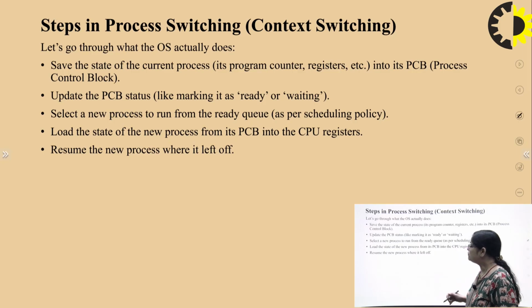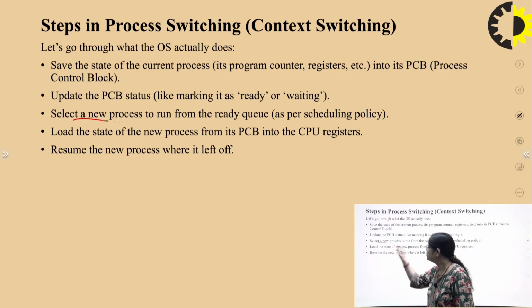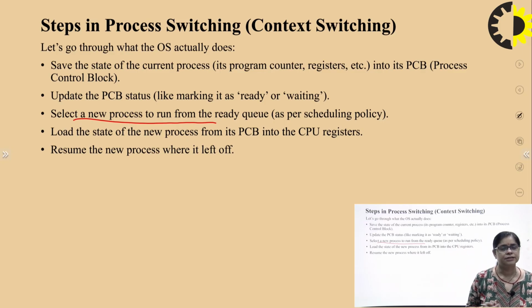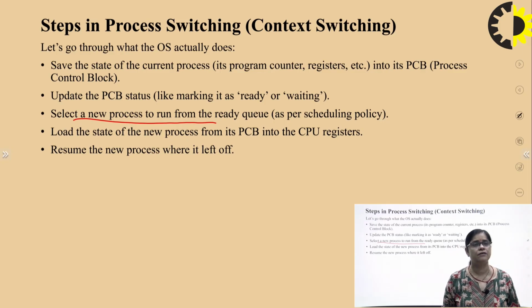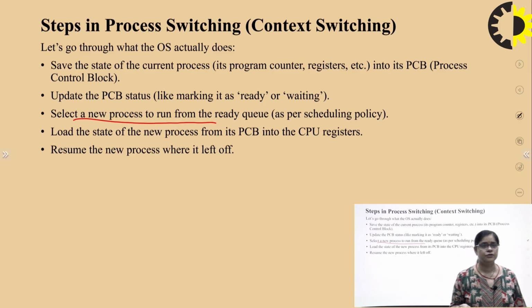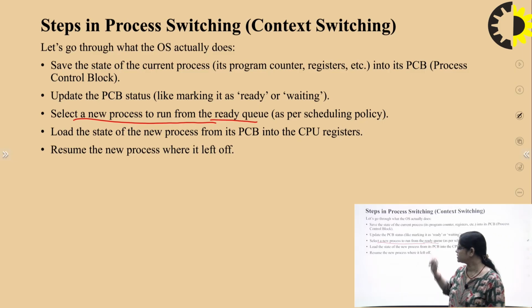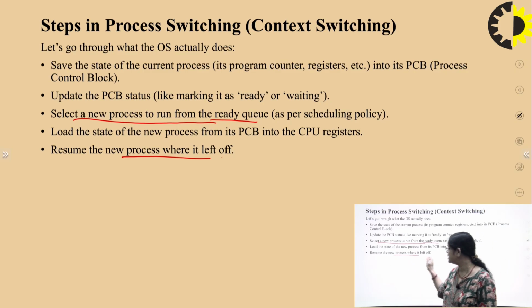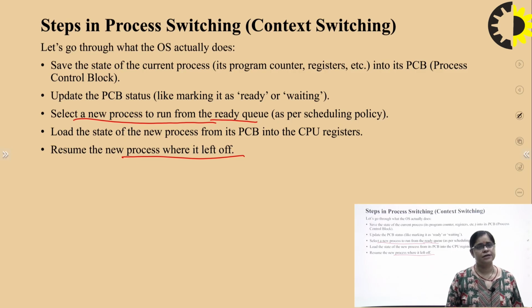After that, we select a new process to run from the ready queue as per the scheduling policy. We have studied a good number of scheduling policies. As per the scheduling policy, we select the new process to run from the ready queue. Then we load the state of the new process from its PCB into the CPU registers, and we resume the new process where it left off. These are the steps in process switching.